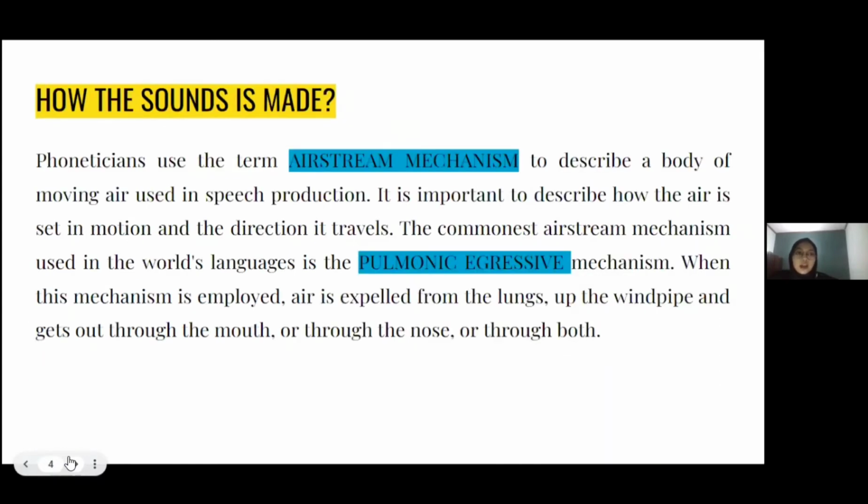Second one, how the sound is made. Phoneticians use the term airstream mechanism to describe moving air used in speech production. It is important to describe how the air is set in motion and the direction it travels. The commonest airstream mechanism used in the world's languages is the pulmonic egressive mechanism. When this mechanism is employed, air is expelled from the lungs up the windpipe and gets out through the mouth or through the nose or through both.